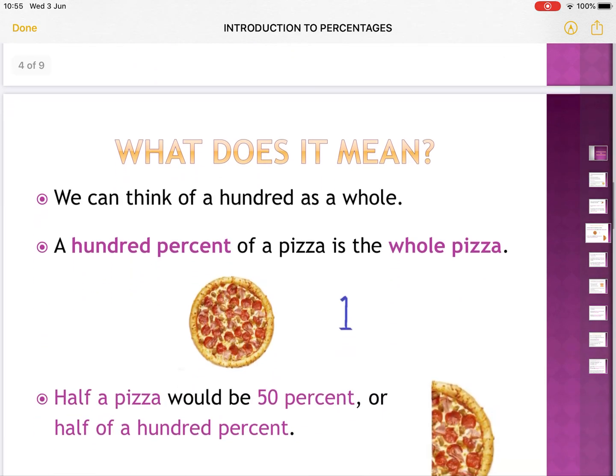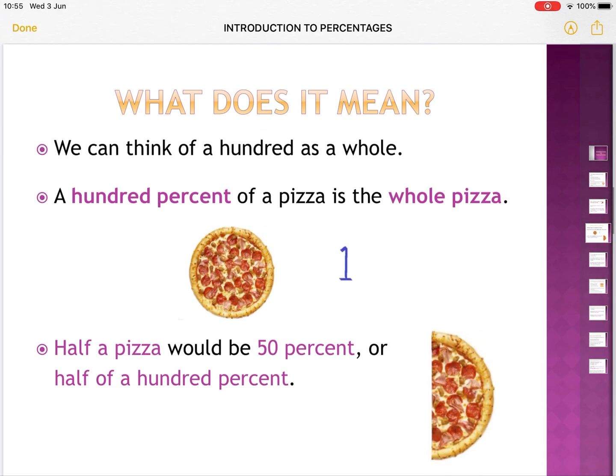So, as I'm saying, it means that I think of 100 as a whole. If I say I ate 100% of a pizza, then I ate the whole pizza, the one whole. If 100% is the whole pizza, then half a pizza would be half of the 100.